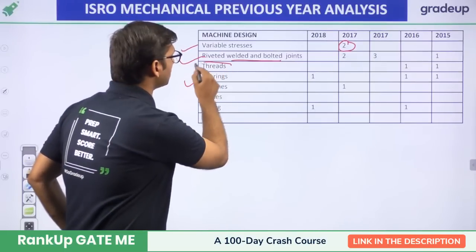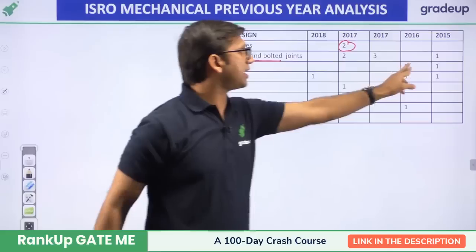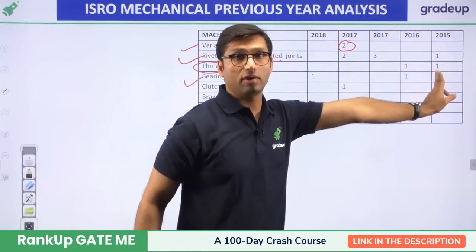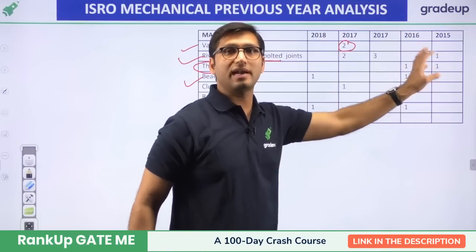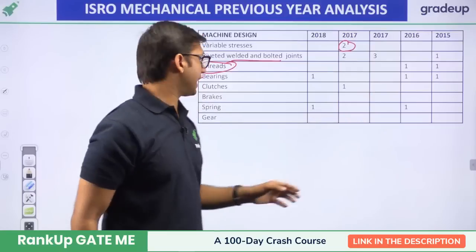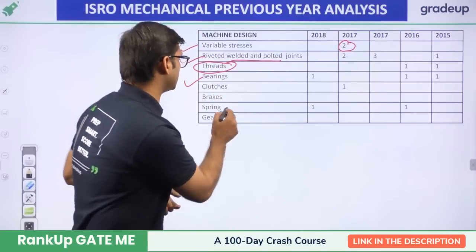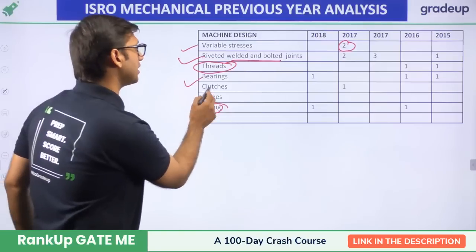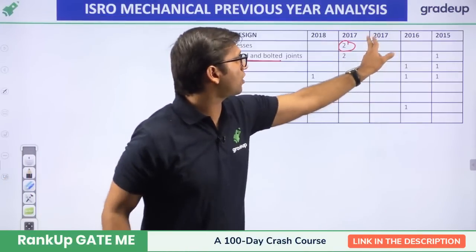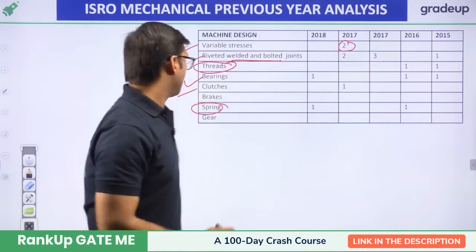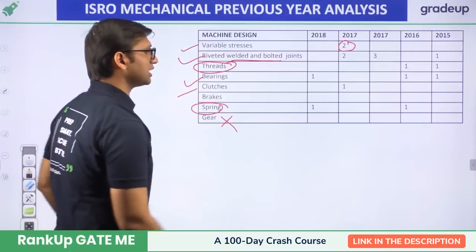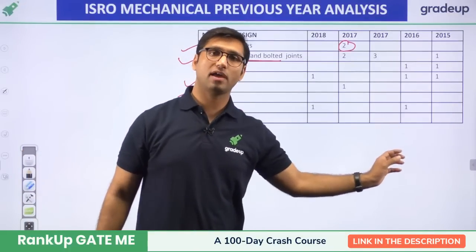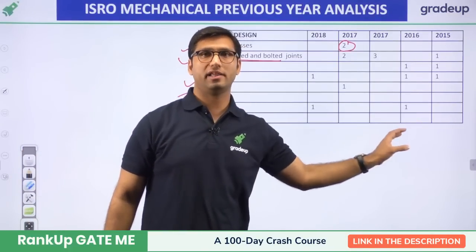There was a question from threads. There were questions from threads in 2015 and 16. Okay, so try to study some topics on threads. And also there was a question from springs. Gears and clutches: one question was asked in 2017 from clutches, but from the topic of gears, so far there was no question from 2015 to 18. Okay.